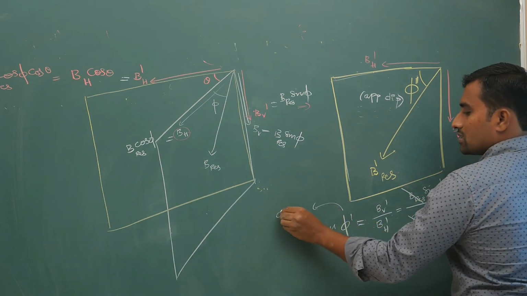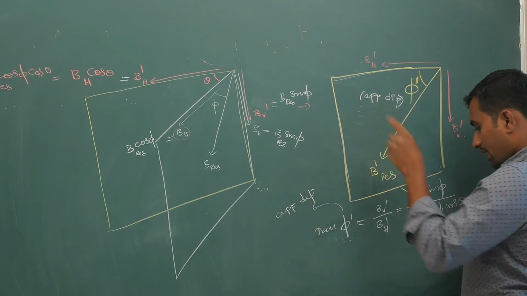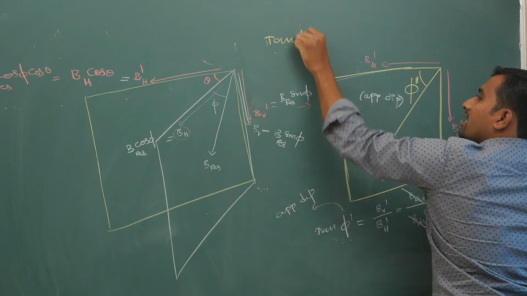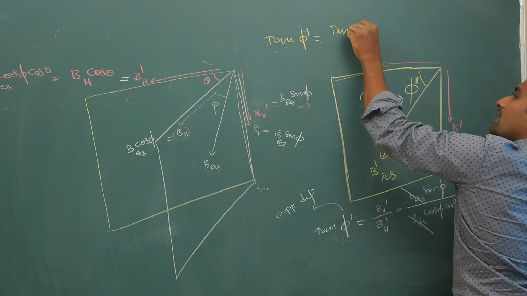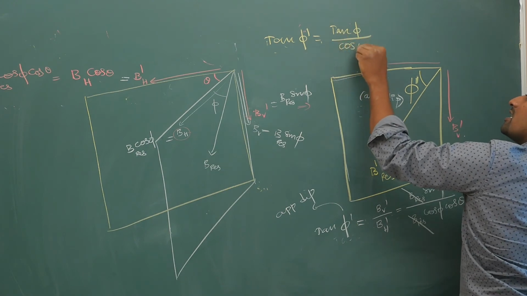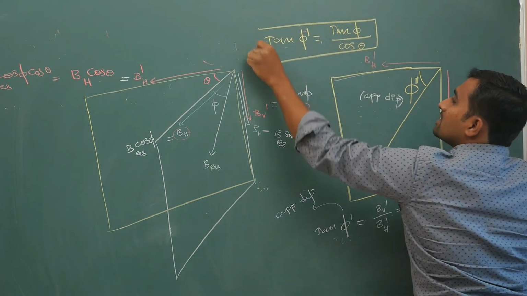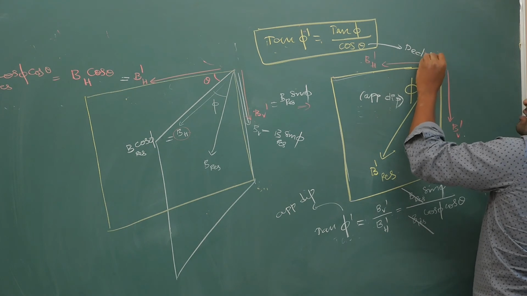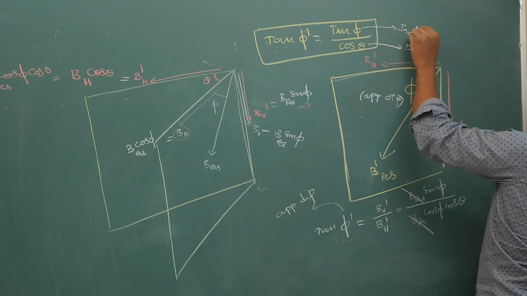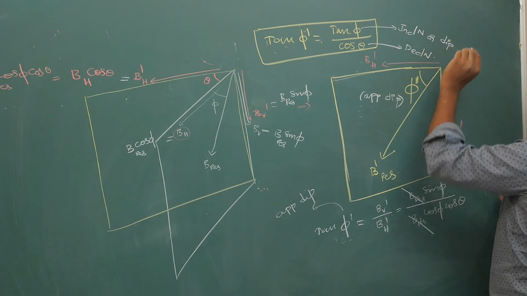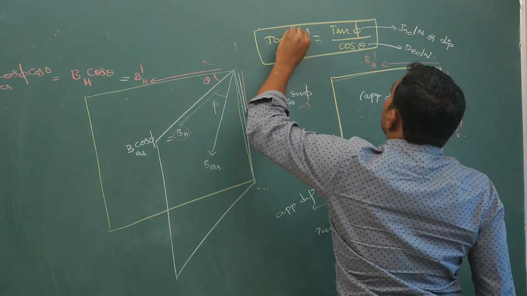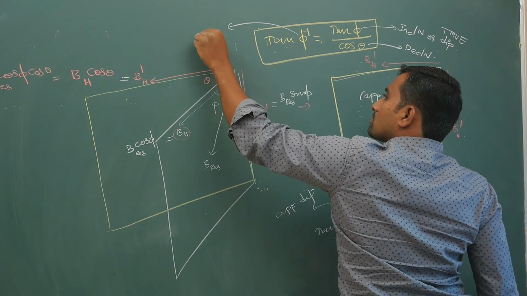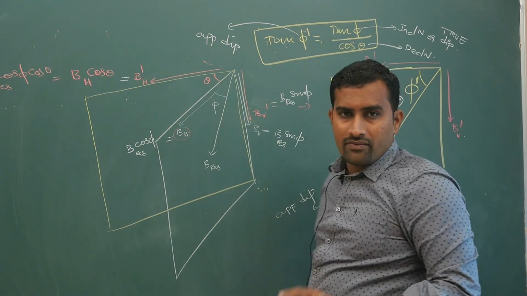Your apparent dip, this is your apparent dip, so I write it on the top. Final conclusion: tan phi dash is true dip, tan phi, by cos theta. Theta is the declination angle. This is your declination. This is your inclination or dip, for some general plane. This is your inclination or true dip. This is your apparent dip. This result I want you to remember, very important.